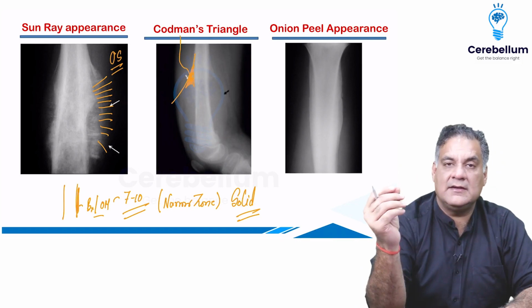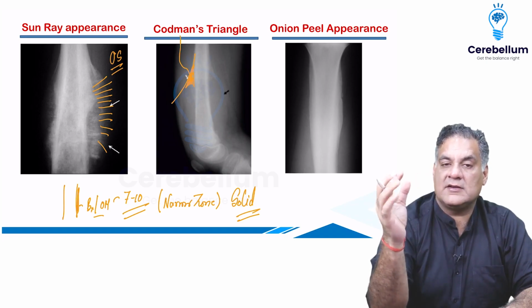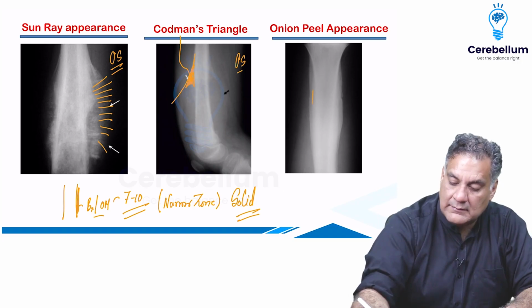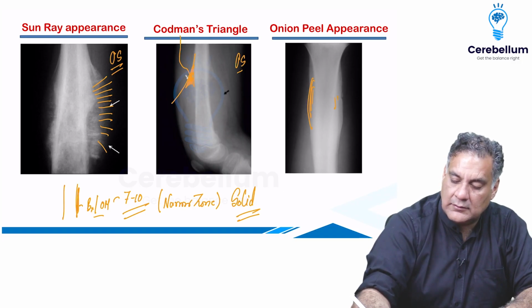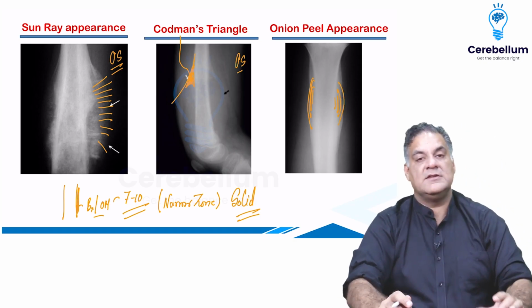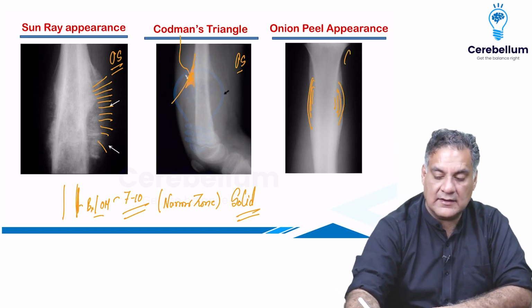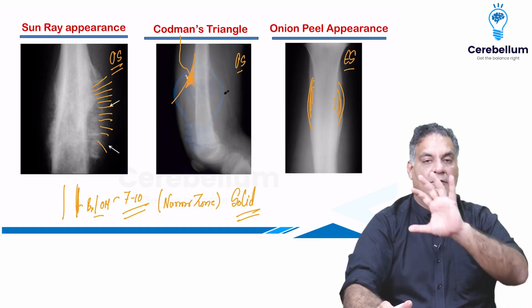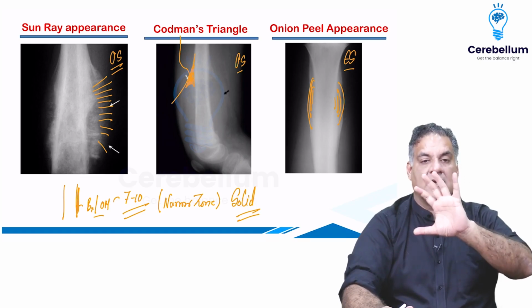Can be seen in any malignant bone tumor or chronic infection, but usually again osteosarcoma. Or there can be multiple layers over the bone, can be seen in any malignant lesion, but usually Ewing sarcoma. So this is something you should remember. These are wide zones indicative of more chronic or aggressive diseases.